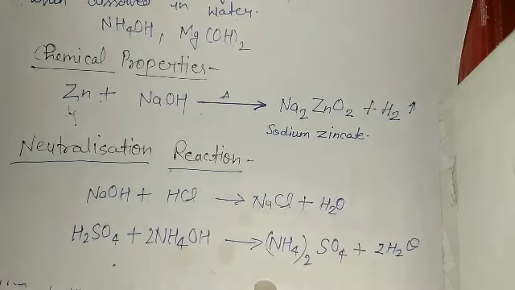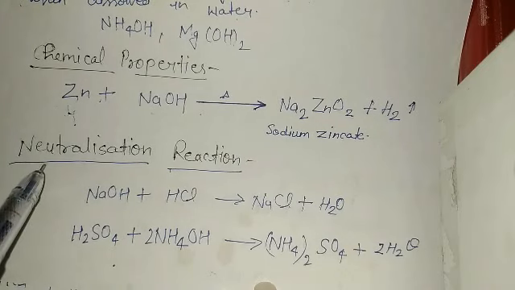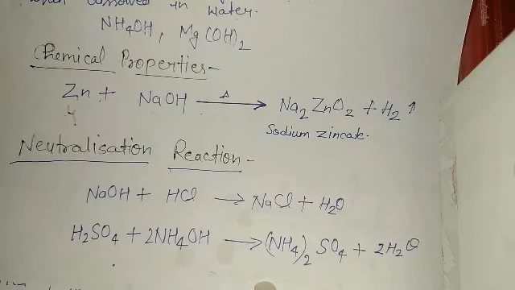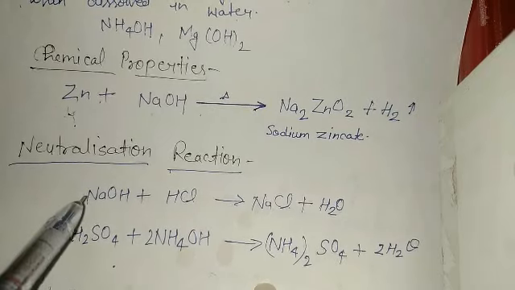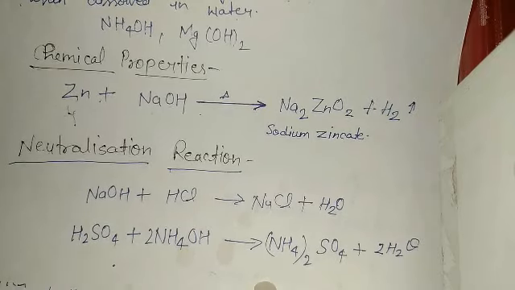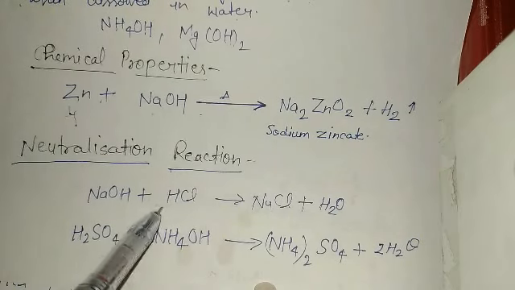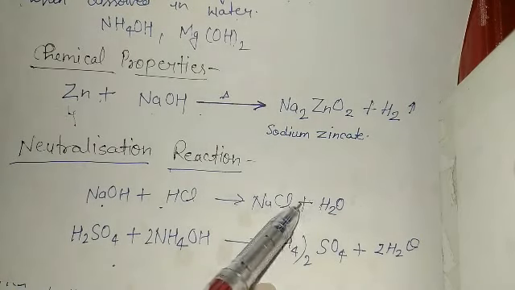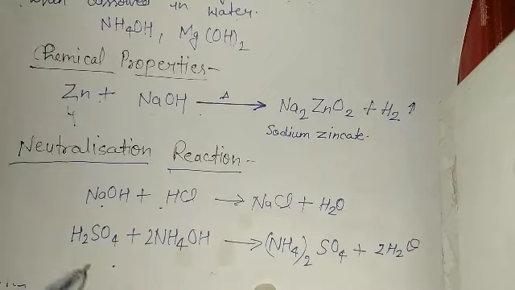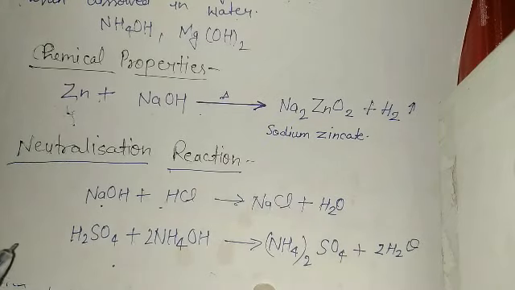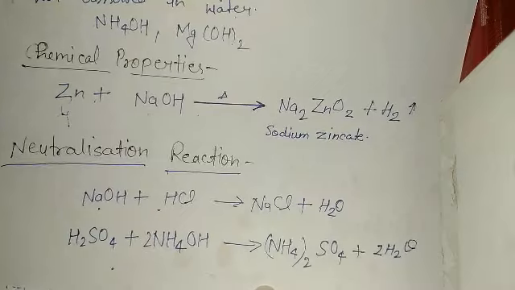And the other reaction which you have to study under the category chemical properties of bases is the neutralization reaction, which you have already studied in chemical properties of acids also. So neutralization reaction is that reaction in which an acid reacts with a base to form a salt and water. So here are two examples, and I would suggest you go through some more examples given in your book.